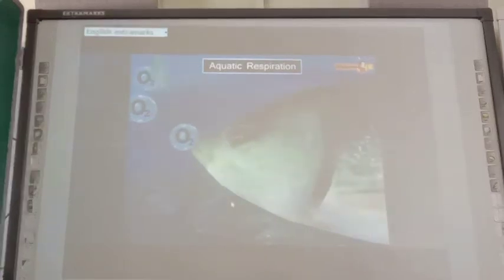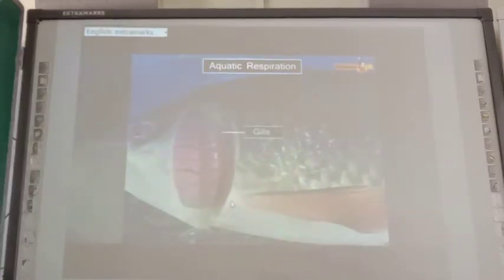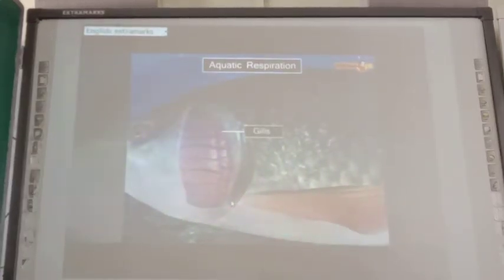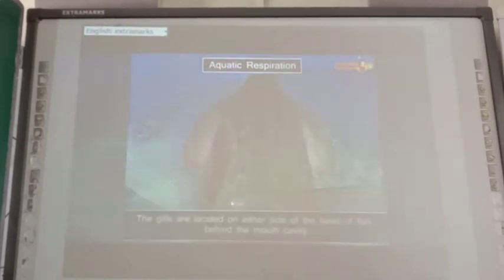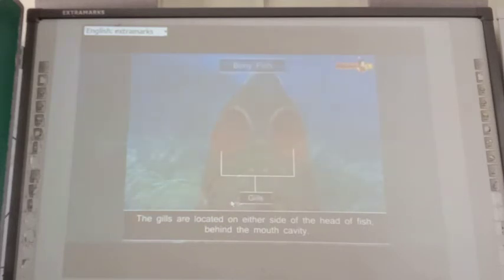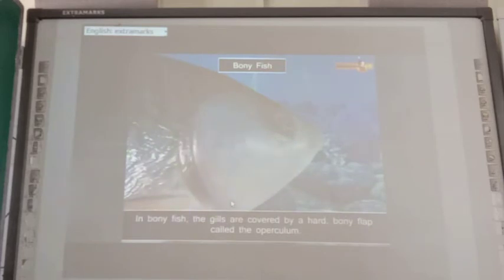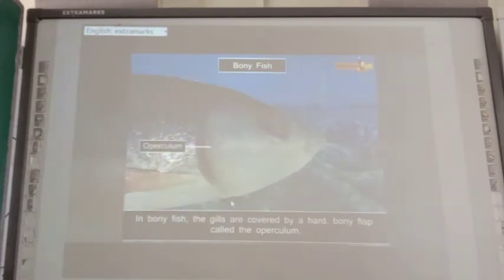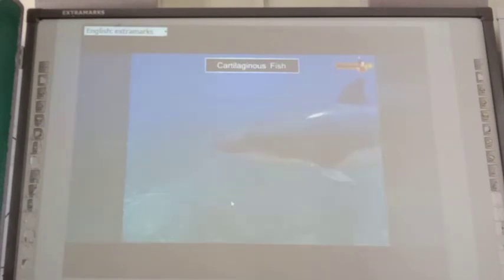Fish have specialized structures called gills to carry out exchange of gases with water. The gills are located on either side of the head of fish, behind the mouth cavity. In bony fish, the gills are covered by a hard, bony flap called the operculum. It is also known as gill cover. In cartilaginous fish, the operculum is lacking, and the individual openings to gills are called gill slits.